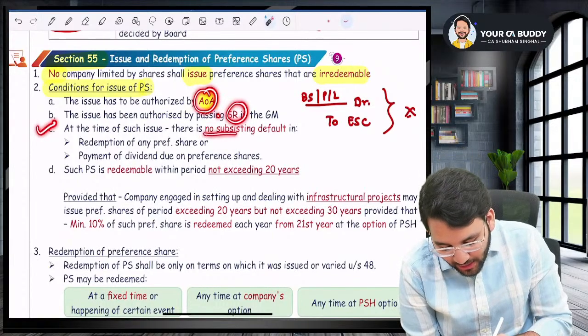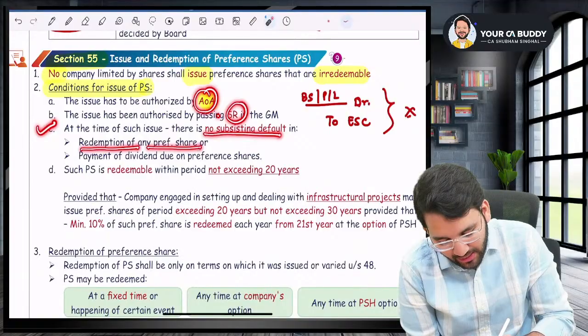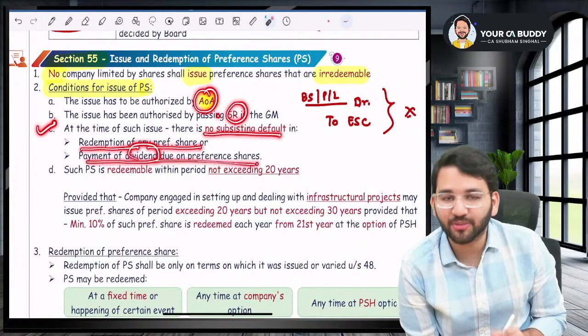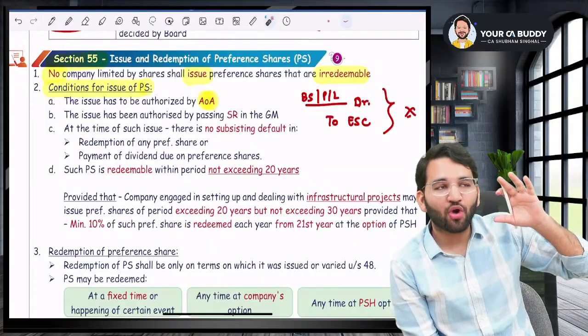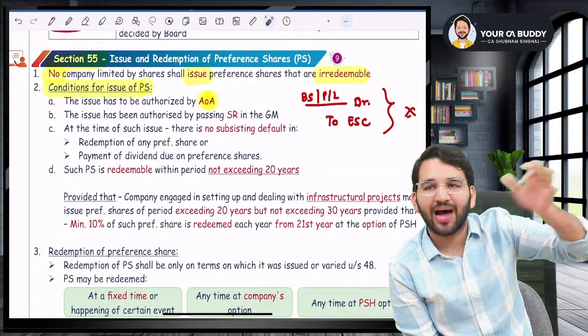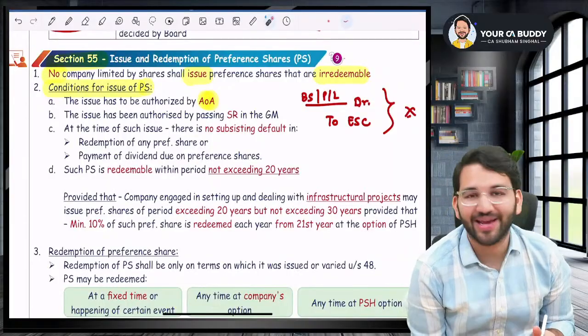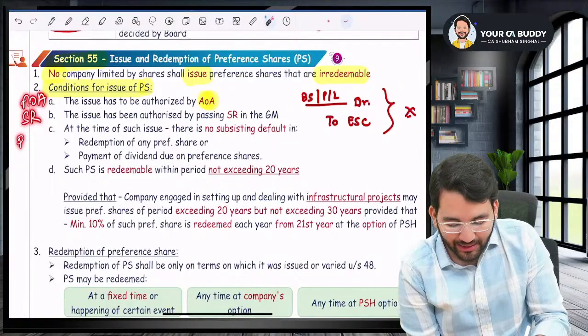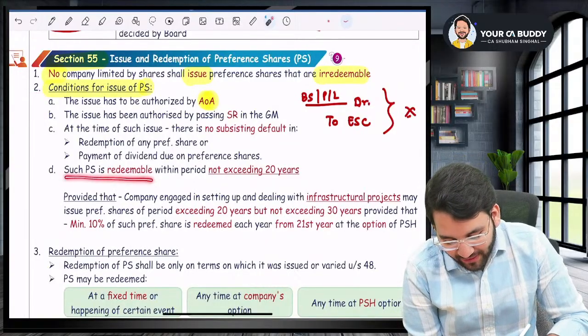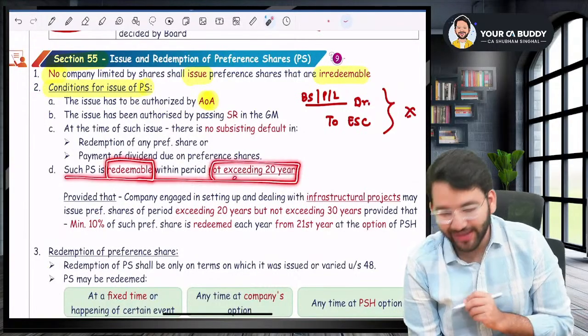Number three, there should be no defaults with respect to redemption of any earlier preference share or payment of dividend on such preference share. Sir, if I have not given money for one preference share, how can I issue one more preference share? I cannot. So, Article of Association has to authorize, pass SR, and there should be no default. Number four, such preference share is redeemable within a period not exceeding 20 years.